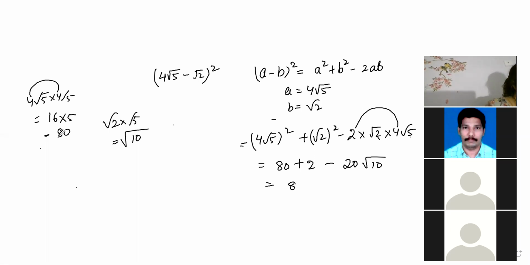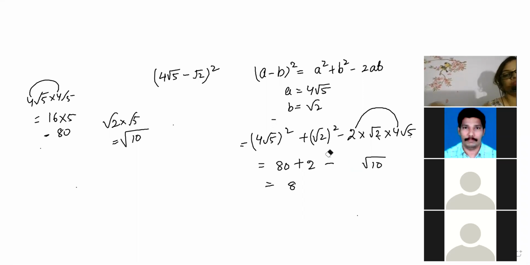80 is coming. You are writing 42. Who is writing the answer 42?